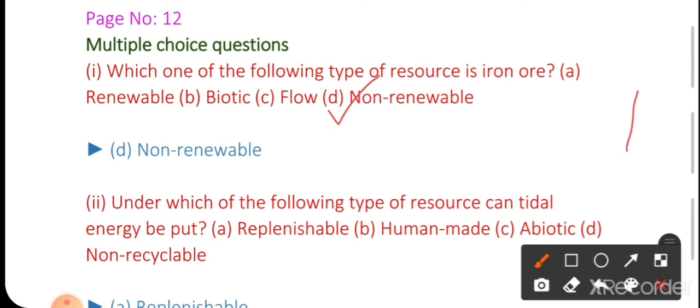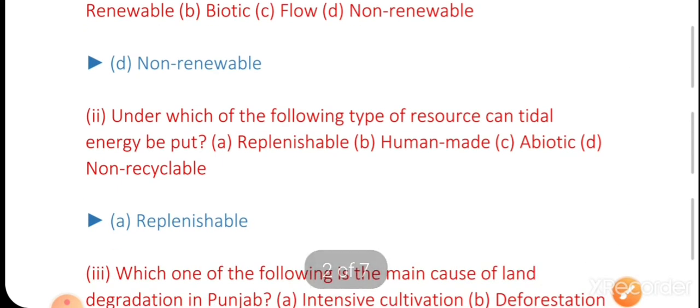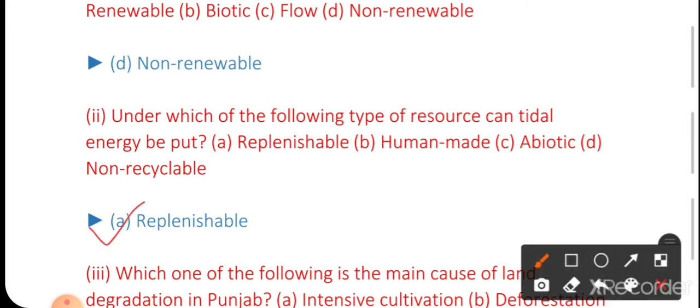Second question. Under which of the following type of resources can tidal energy be put? Options are replaceable, human made, abiotic, non-recyclable. So this will be replaceable.